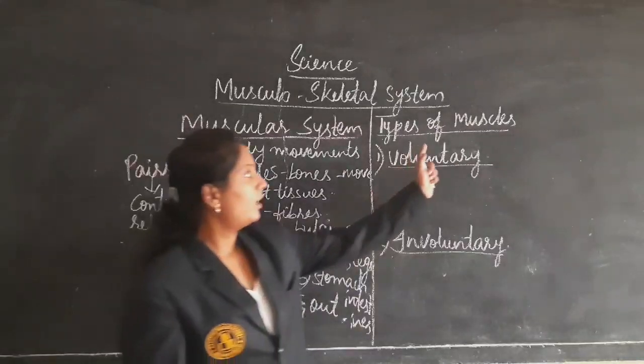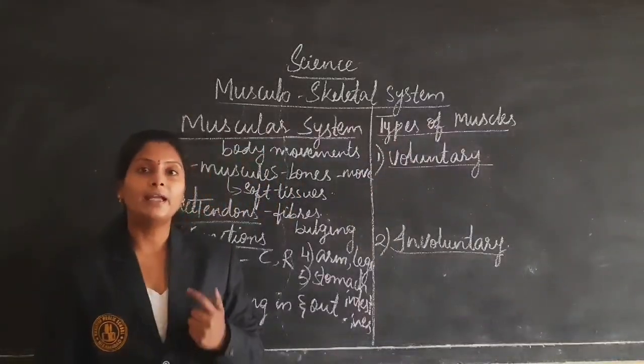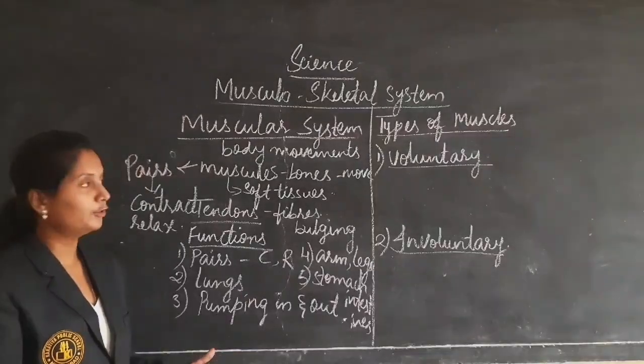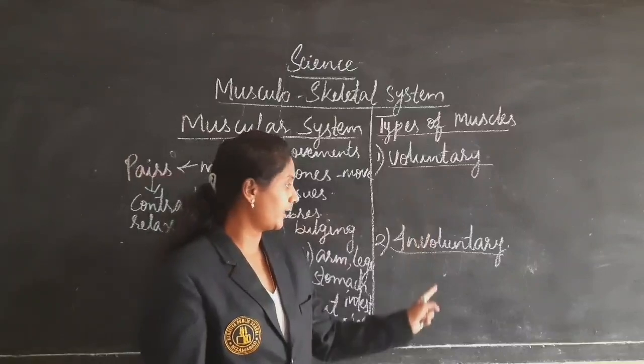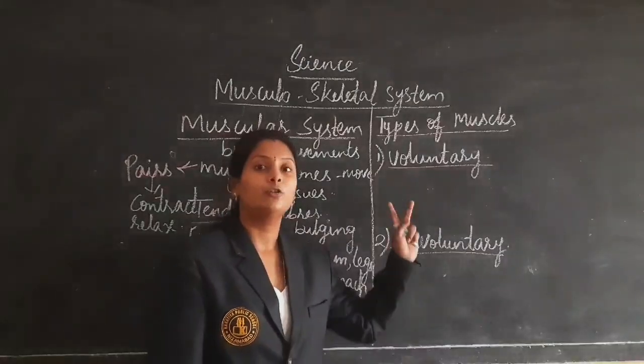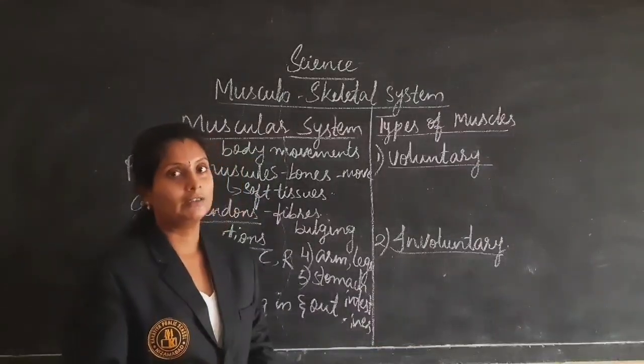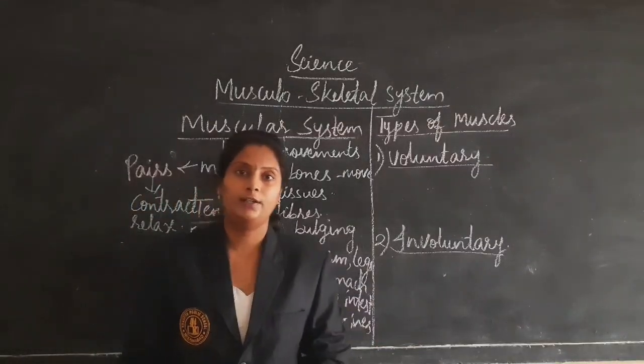Next, coming to the types of muscles. Based on the different functions, muscles are divided into two types, voluntary and involuntary muscles. So first of all, what is voluntary?